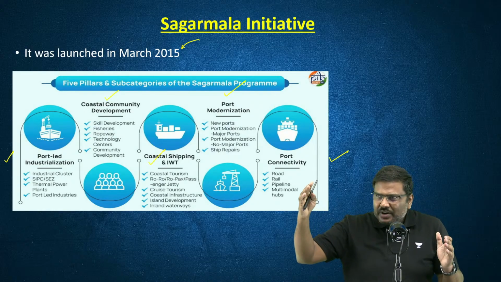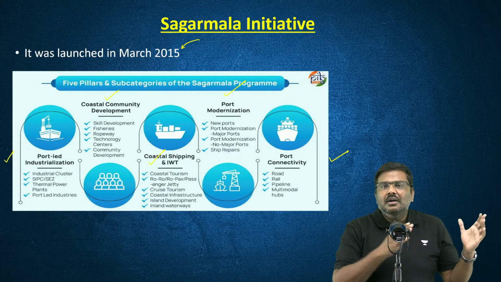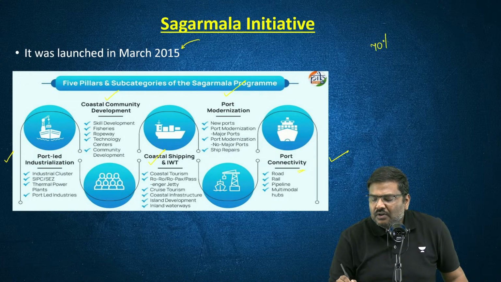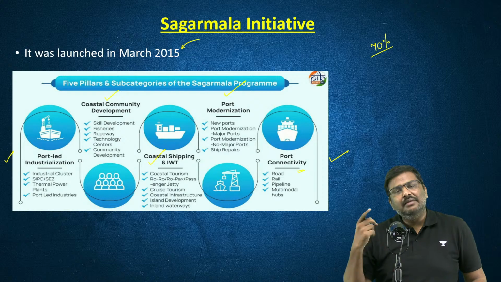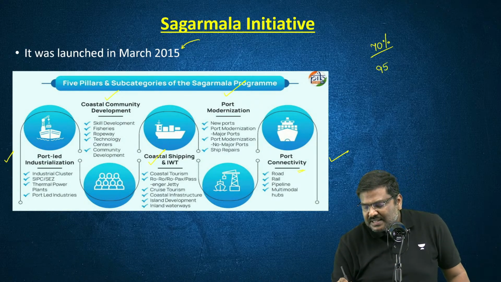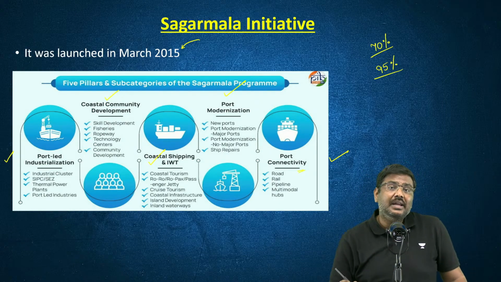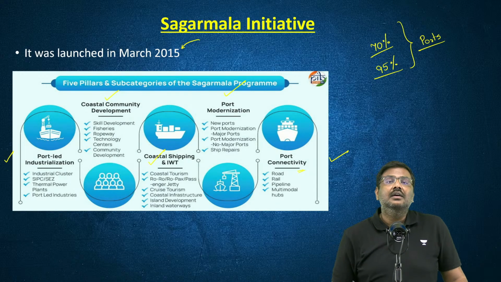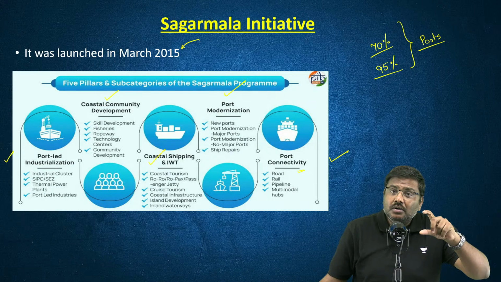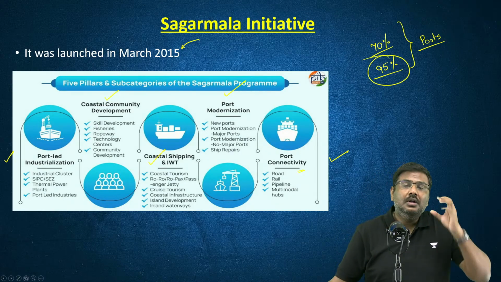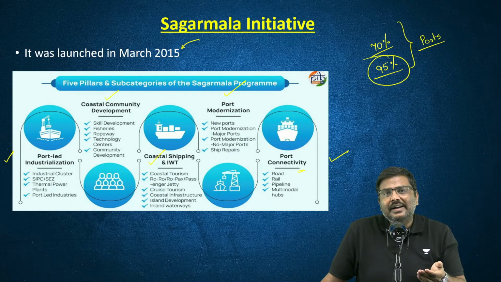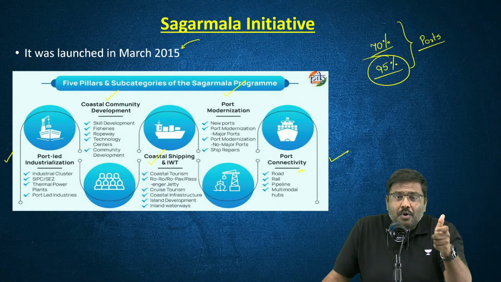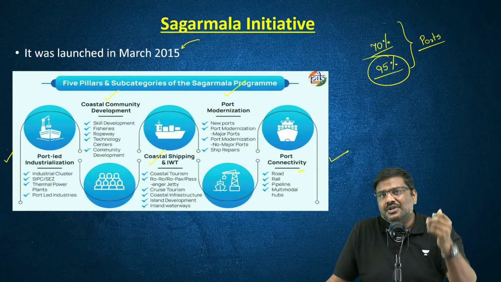And what are the important points if I have to move from right to left here? Port connectivity: please understand, around 70% by value of the exports and imports and around 95% by volume of the total trade conducted by India is done through ports. Is the point clear? I'll repeat this again. And because the ports are so important, so critical in terms of international trade, right?